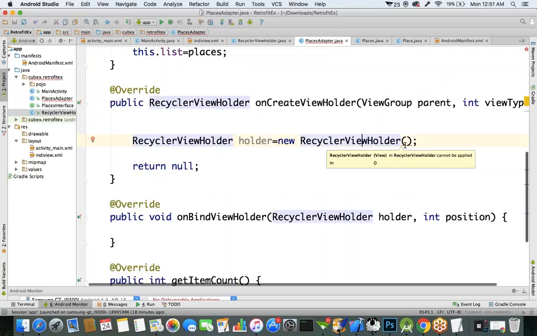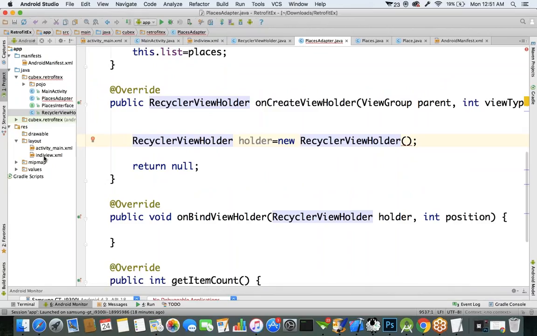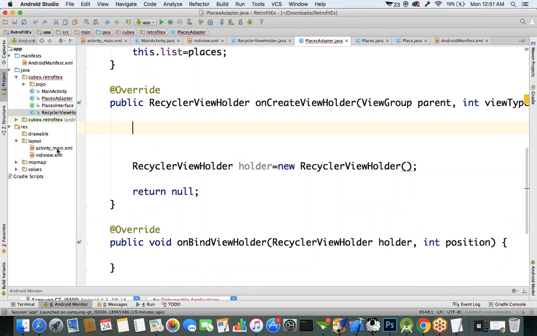Let's specify that user interface here in the view object. We already created the user interface in the XML file. What we have to do is convert that XML user interface into a view object. We have seen a lot of times in core Android, in the custom adapter class, how to convert the XML user interface into a view object, by using a class called LayoutInflater. Using that LayoutInflater class, we can convert the XML user interface into a view object.